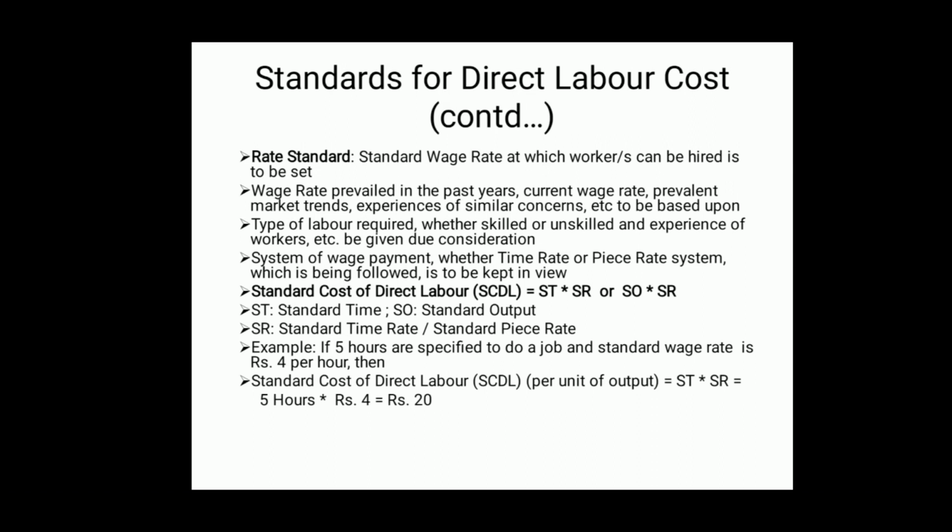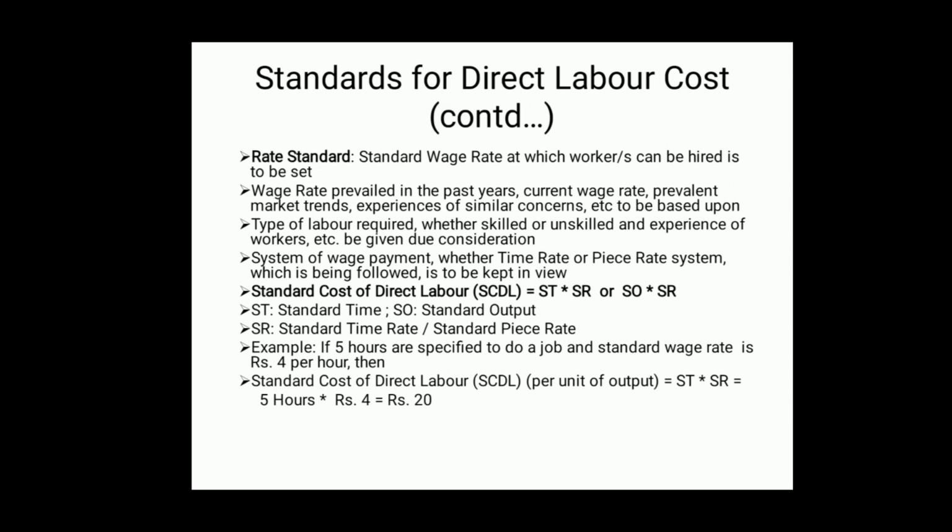Accordingly, we can compute here standard cost. Standard cost of direct labor, shortly SCDL, is equal to ST into SR. In case of time rate system, standard time into standard wage rate. ST stands for standard time, SR stands for standard time rate.